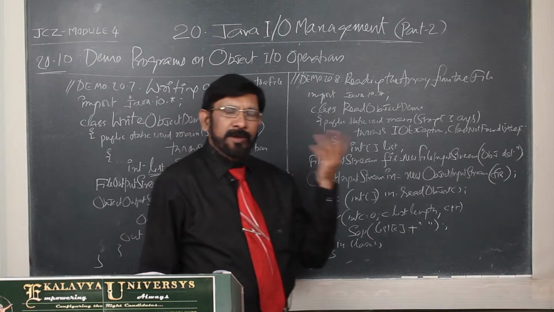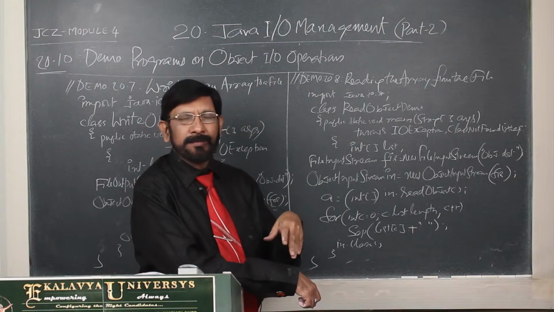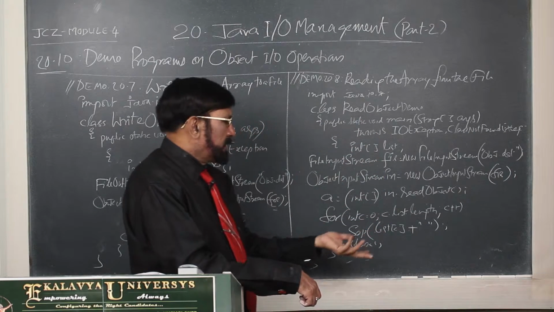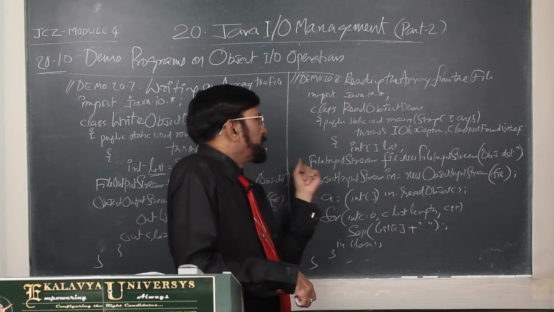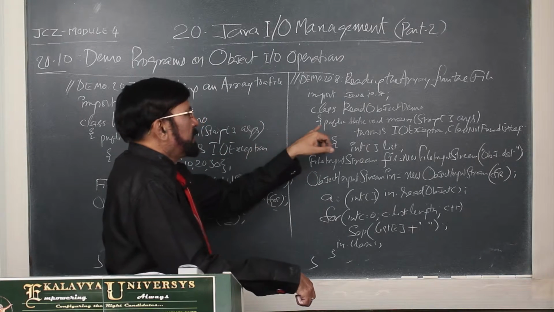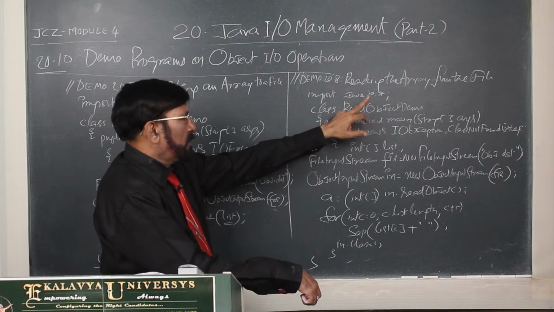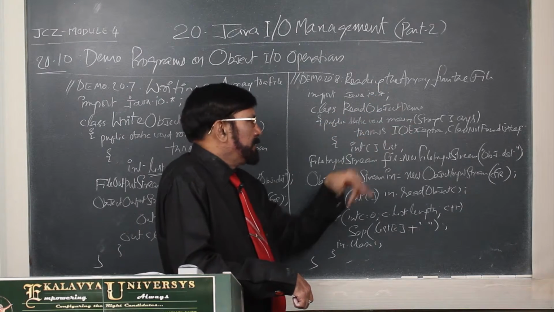Thereafter the counterpart, the complementary program, is for reading the array from the object file. By that we can rely that writing has been done properly. Here you see everything is the same, java.io package, and thereafter ReadObjectDemo and main.